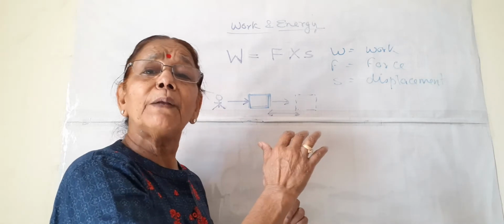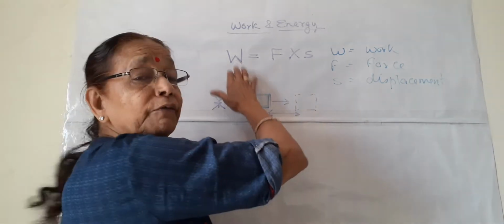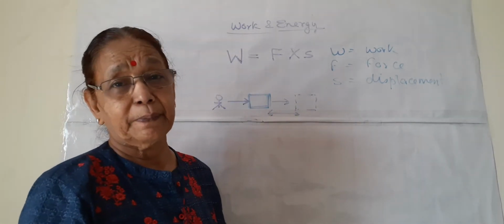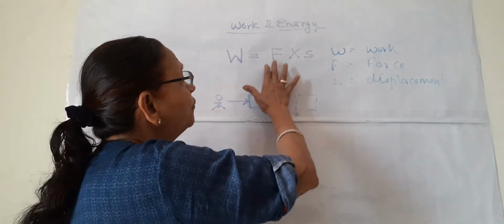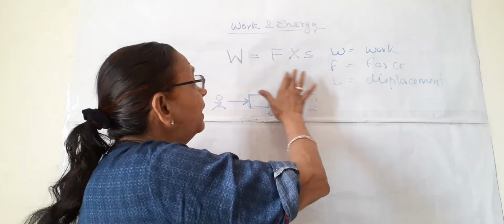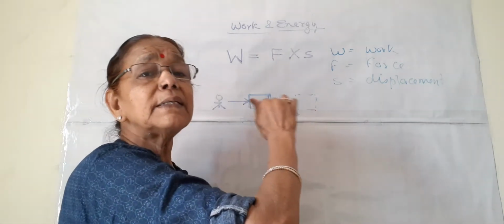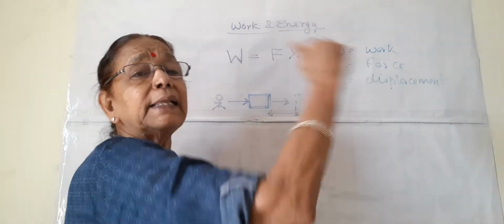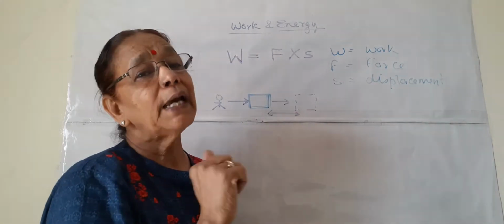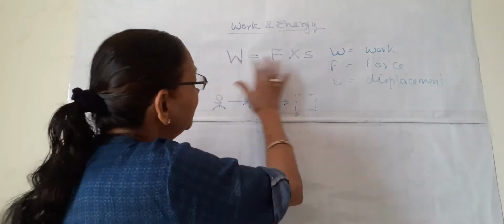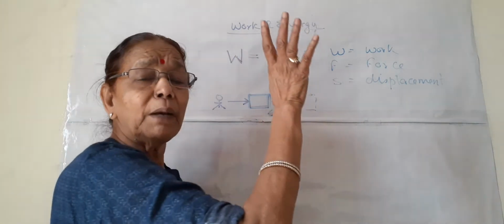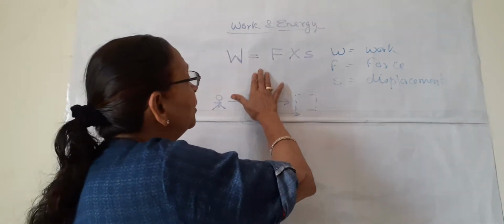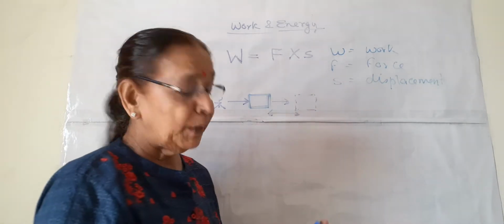If they both are multiplied, then we get the work done. So this is a simple definition, the product of force and displacement, where the displacement is in the direction of force applied. This is a simple formula and you have to learn it by heart. Work is equal to force into displacement.